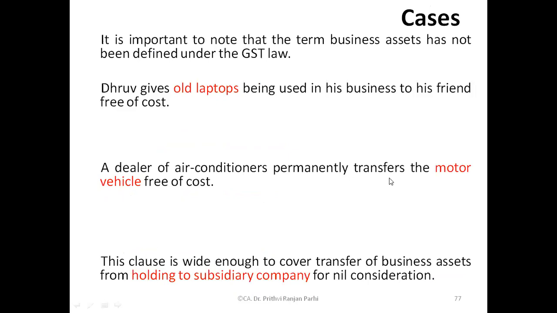Okay, I'll give you some example. Let us say somebody gives his old laptop, which is used in his business. So it's a business asset. He gives this business laptop to his friend free of cost. Free of cost, he donated his business asset to his friend. Now, what do you think? Is it a supply? I mean, is it a deemed supply?